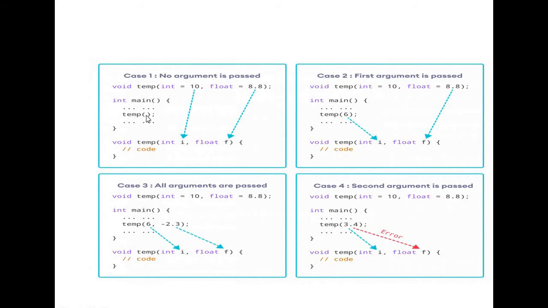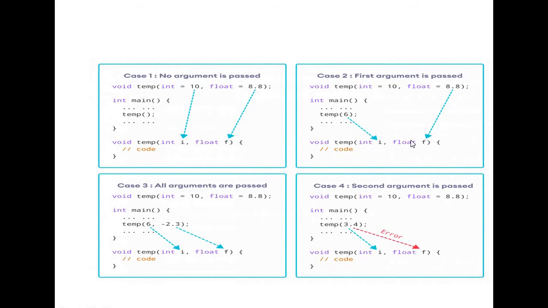If it were C programming, the compiler would give an error message. Since it is C++ programming, the compiler gives you one facility: the default values are assigned here, that is 10 is assigned to I and 8.8 is assigned to F. Here temp is called with one argument, but the definition has two arguments. So 6 is automatically assigned to I. But what is the value of the float F?